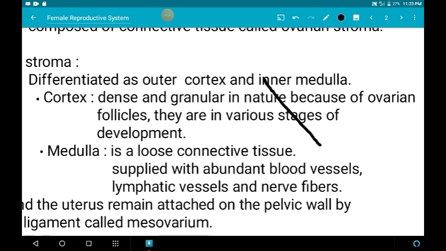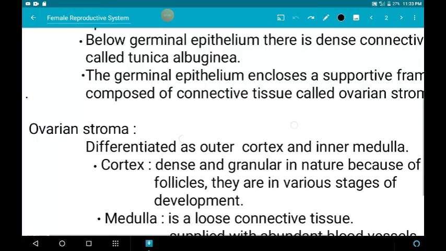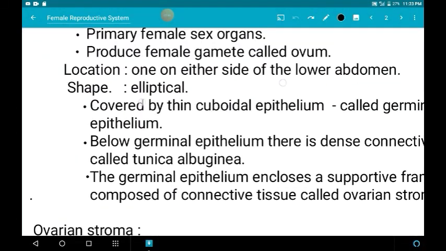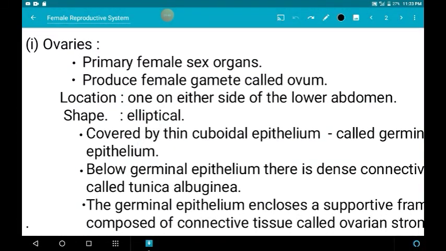First we are going to see the structure of the ovary. We already know that in the male, the primary sex organ is the testis. In the same way, in the female, the ovaries are the primary sex organs.